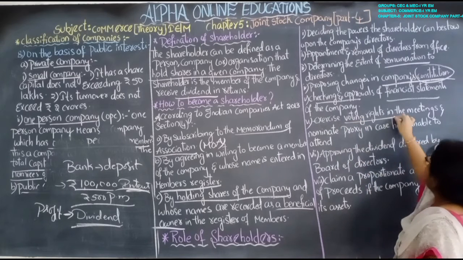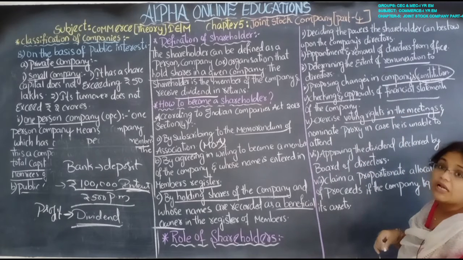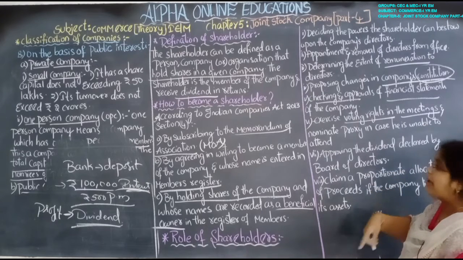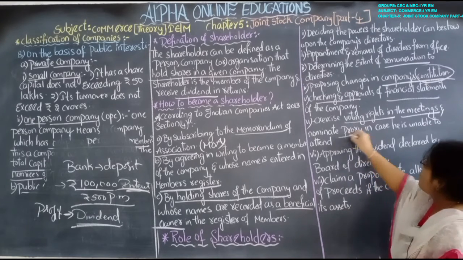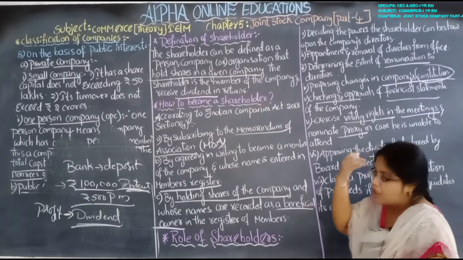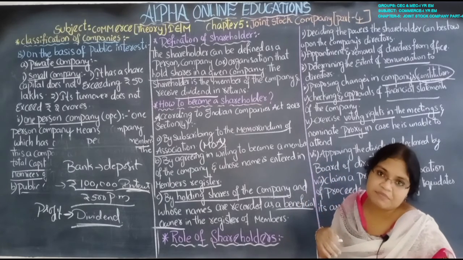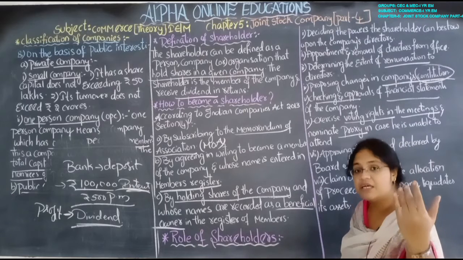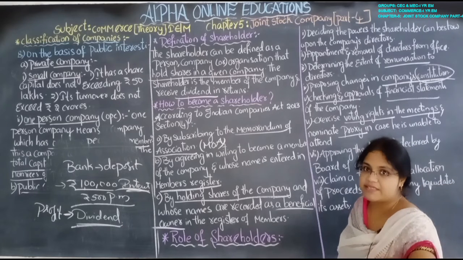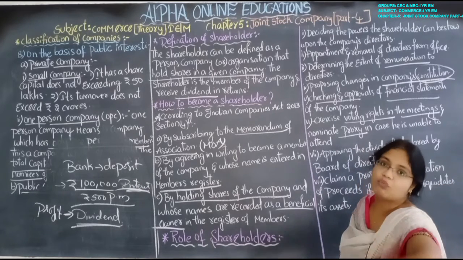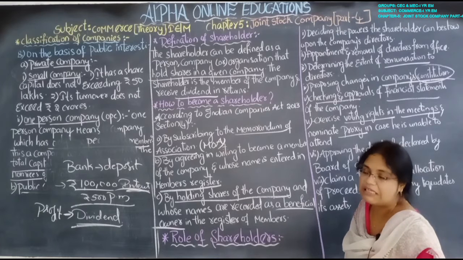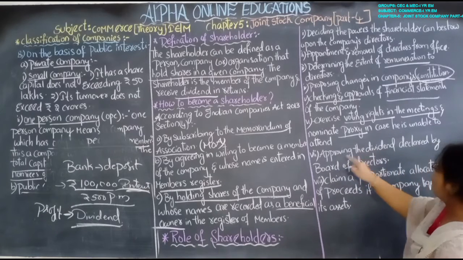Exercise voting right in the meetings. The shareholder has the voting right, one man, one vote. Nominate proxy. Proxy means in case the shareholder can't attend the meeting, he will send some other person in his place, and that person has the right to vote on behalf of that particular shareholder.